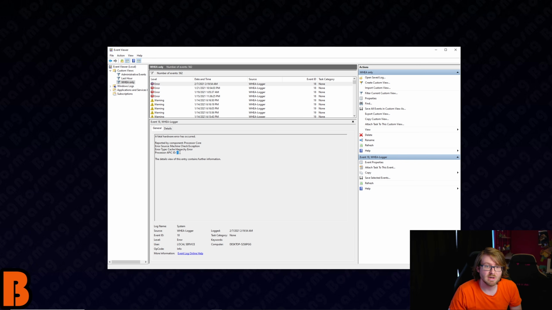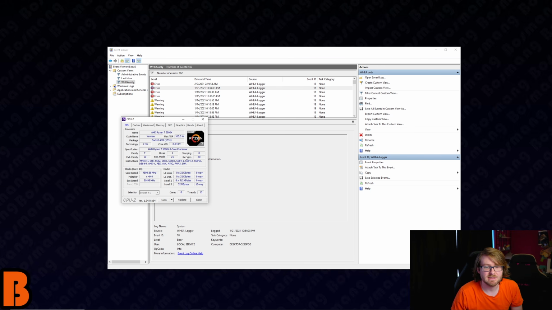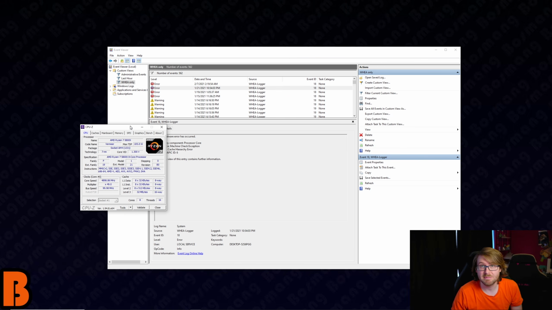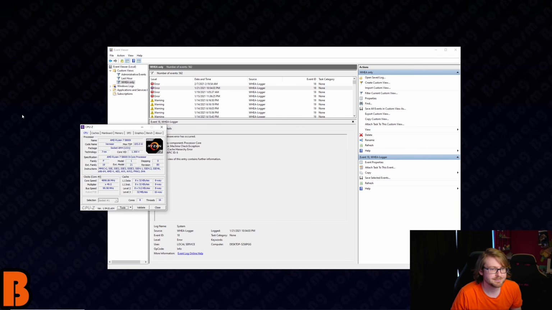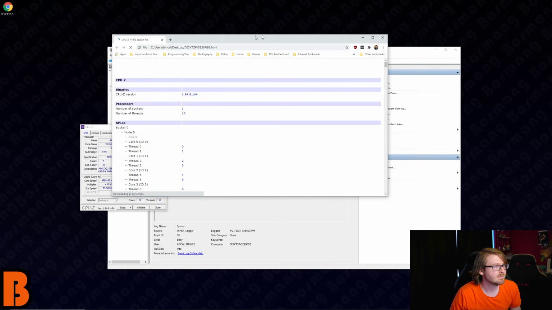So this would be core 1 for me, all right? And for APIC ID 6, I had a crash on core 3, okay? And to verify that that's correct, you can bring up CPU-Z, that being the APIC ID corresponds to that core. You can go to CPU-Z and make a report, okay? And save it. Let's just save it on the desktop. And then, where'd it go? There it is, okay?